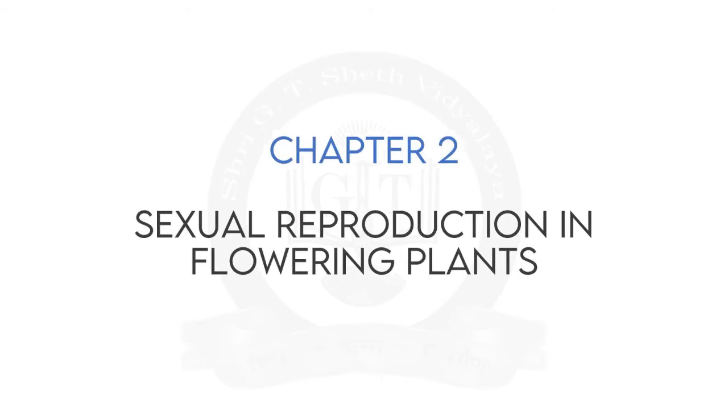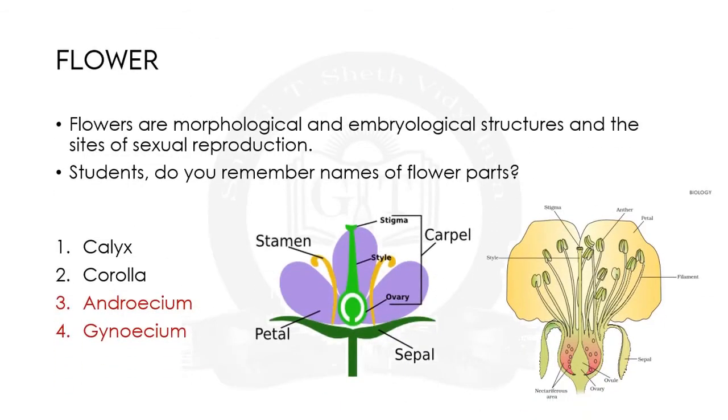Today we will start chapter 2, Sexual Reproduction in Flowering Plants. It is a very interesting topic, and everybody knows the importance of the flower and its parts.